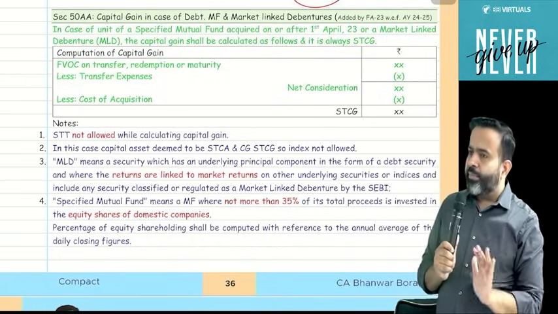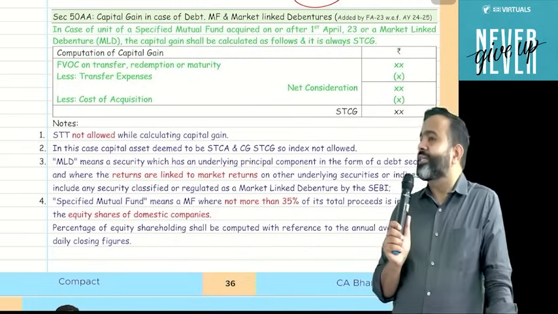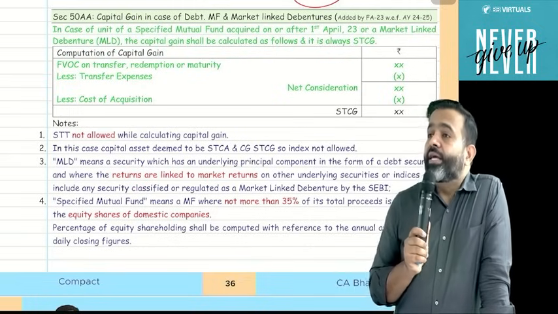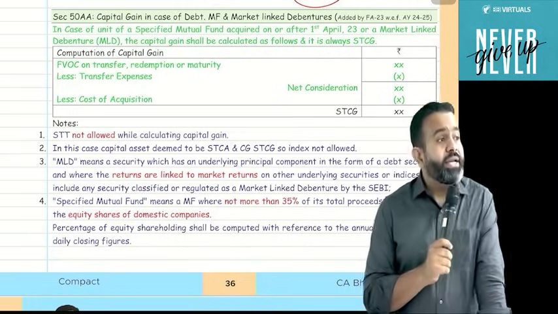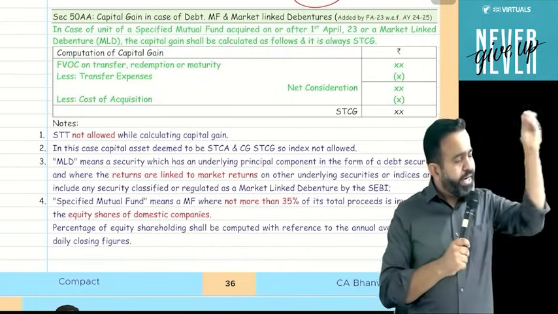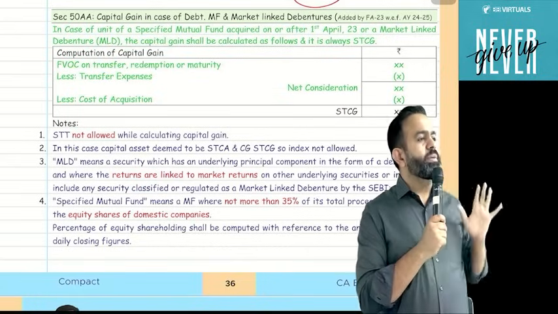And guys, Nirmala Sitharaman ji this time introduced this section, and she says that if you get anything from a market linked debenture, it will always be a short-term capital gain.